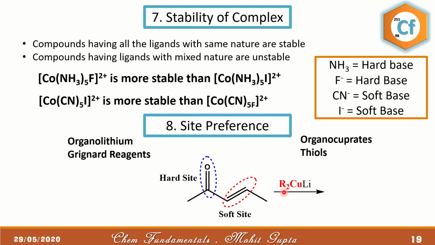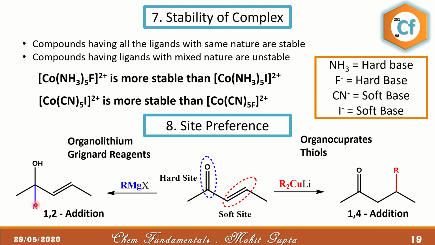So let's take an example, R2CuLi, this is your Gilman reagent. In this case, R will attack on this position to form the 1,4 addition product. Whereas in the case of RMgX, the R negative would attach on the harder side and we'll get R here and OH on hydrolysis. So we'll get the 1,2 addition product. So it is on the basis of this hard and soft nature that we can easily predict whether we're going to have a 1,4 addition product or a 1,2 addition product.